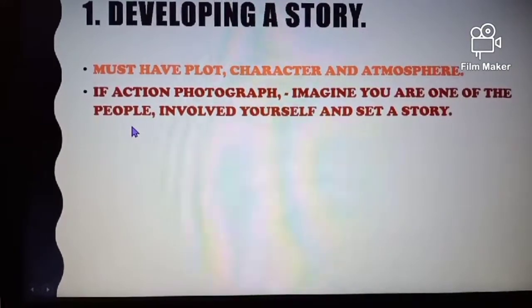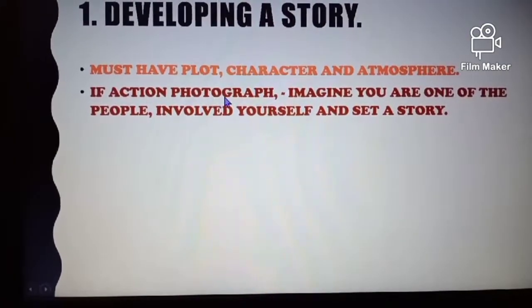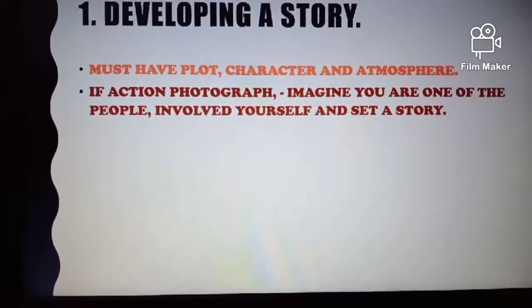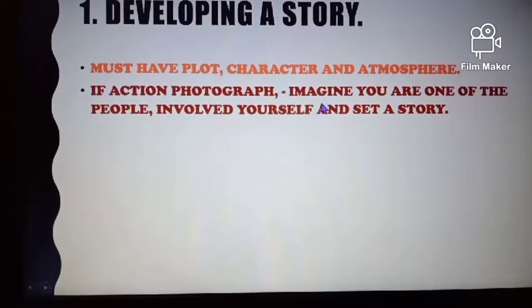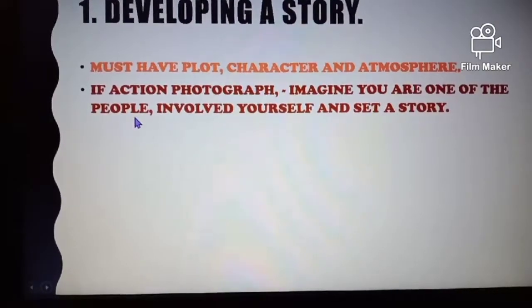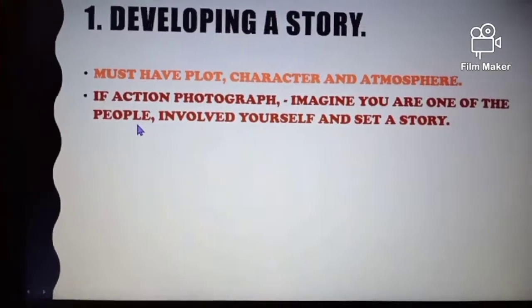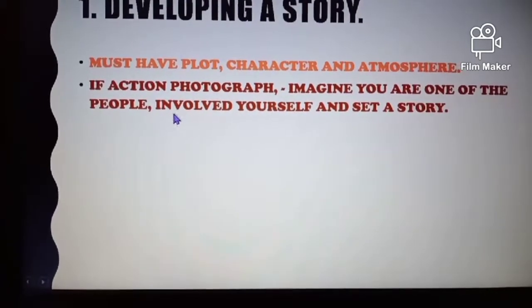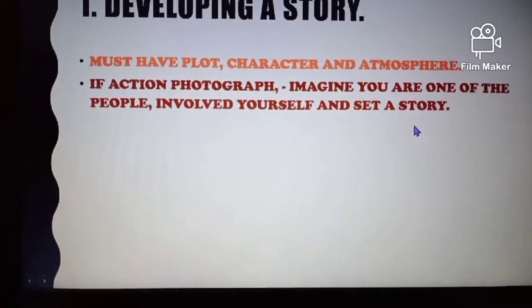Then if the photograph has an action in it, what can we do based on the action? You can imagine that you are one of the people. Many people may be given in the story. You can think of yourself as one of them, involve yourself and set a story.